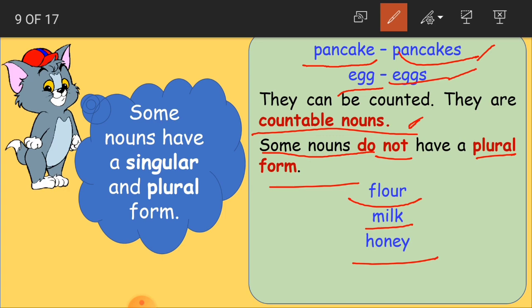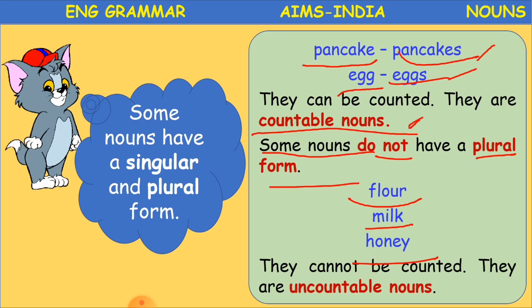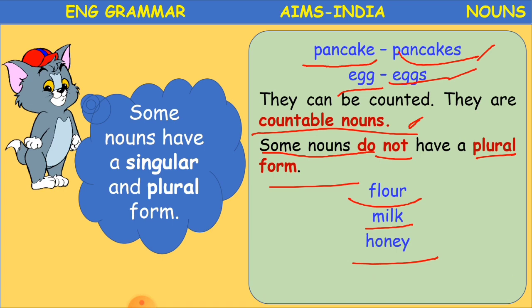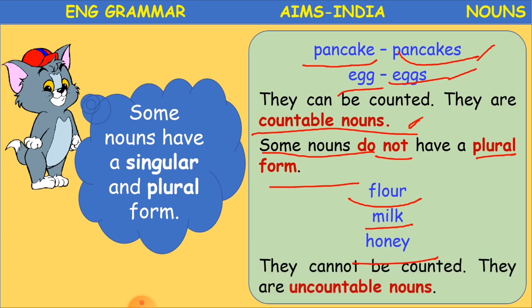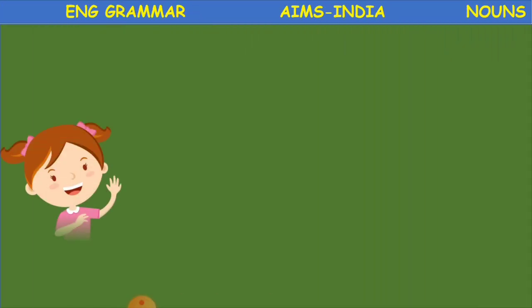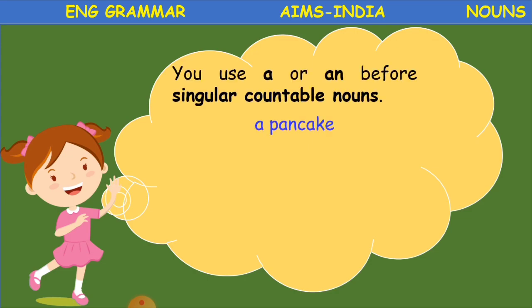Okay. So these are uncountable nouns. Clear, children? So they cannot be counted. Because they cannot be counted, they are called as uncountable nouns. Clear? Yes. So nouns which have singular and plural forms are countables. Which do not have plural forms are called as uncountable. Clear? Okay. So clear, children? Yeah. Next, what is there for us?